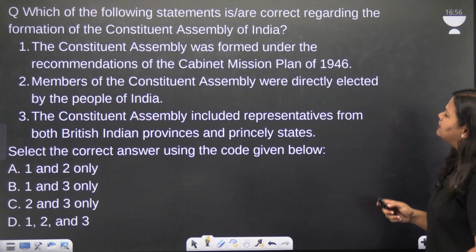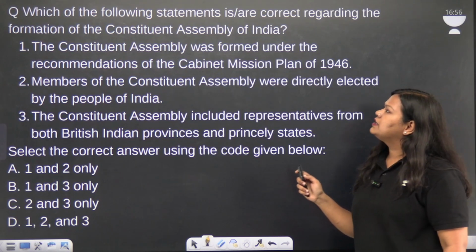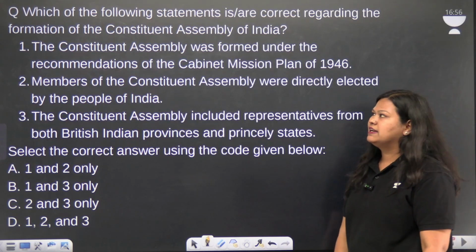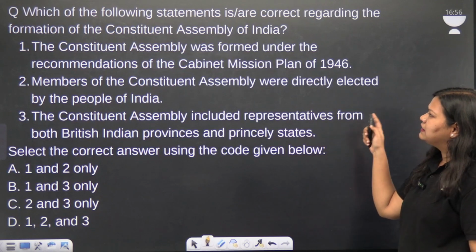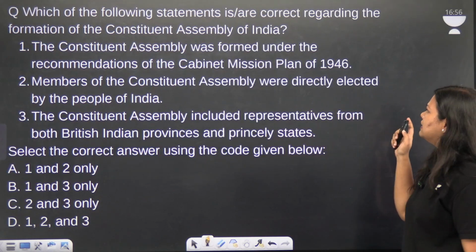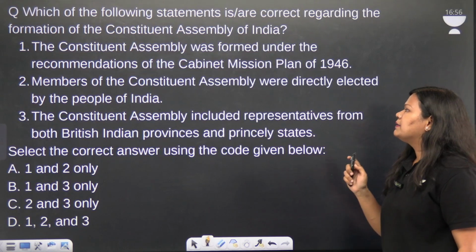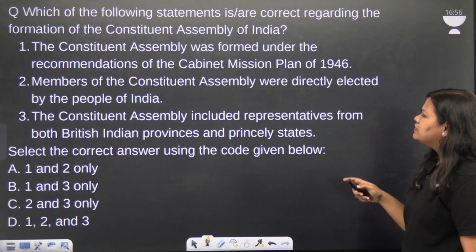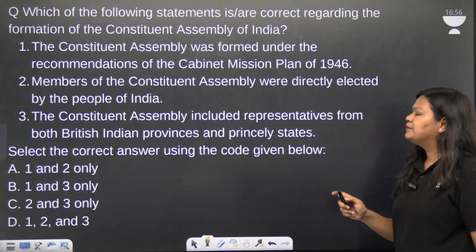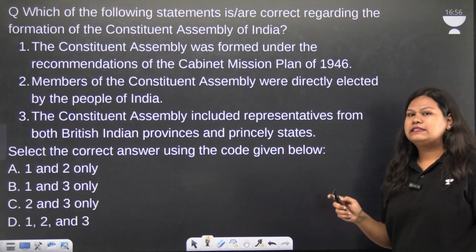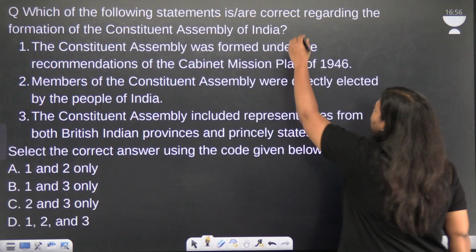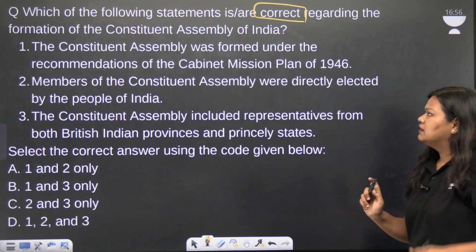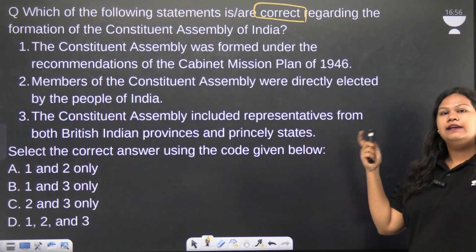Which of the following statements is or are correct regarding the formation of the Constituent Assembly of India? Now, let's read the statements one by one. The Constituent Assembly was formed under the recommendations of the Cabinet Mission Plan of 1946. Second statement: members of the Constituent Assembly were directly elected by the people of India. And third statement: the Constituent Assembly included representatives from both British Indian provinces and princely states. Now we need to identify the correct statements. Make sure that you circle the keyword in the question, whether it asks for correct or incorrect. Out of these three statements, we need to identify the correct ones.